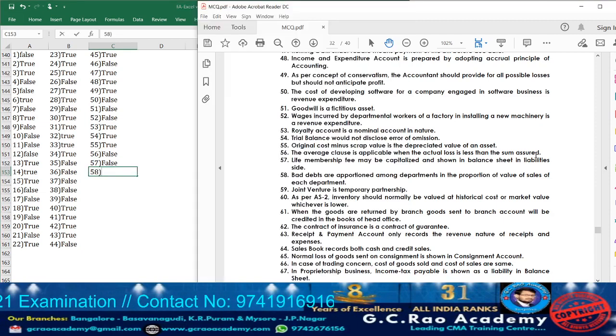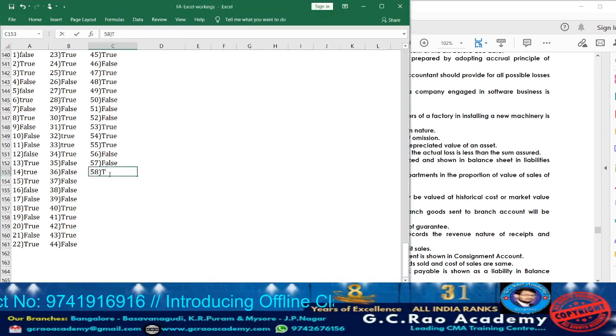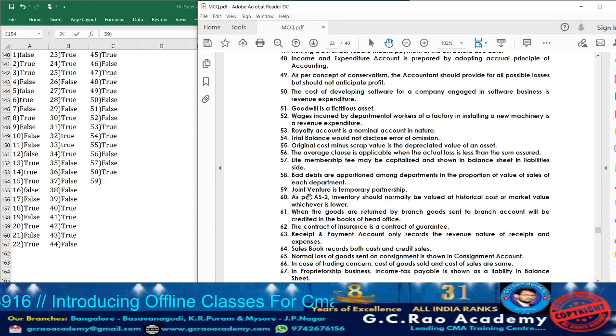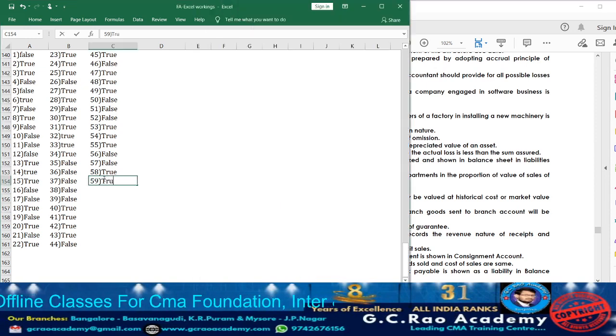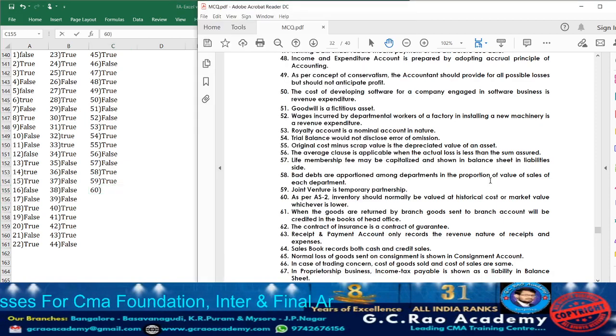Now moving on to question 58. What they are telling? Bad debts are apportioned among departments in the proportion of value of sales of each department. True. Already a repeated question. Already it has been covered. Just take down true. Now moving on to question 59. What they are telling? Joint venture is a temporary partnership. Yes, again it is true. It is a temporary partnership as it will be carried on for a very short term period.